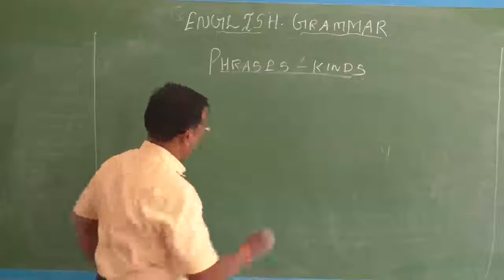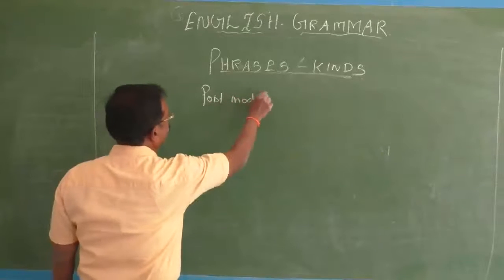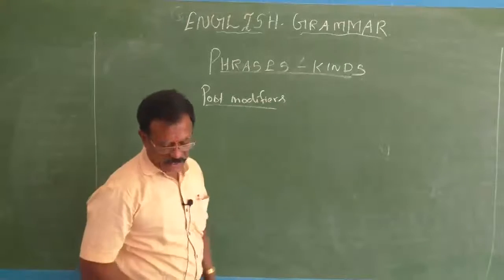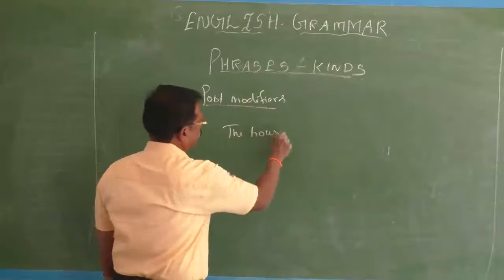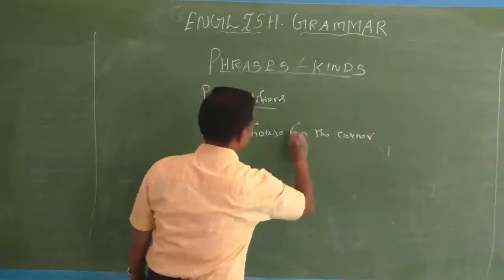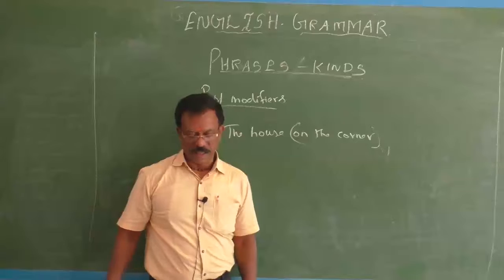Post-modifiers. Here, the house on the corner. See, on the corner is a prepositional phrase. Actually, it is the house on the corner.